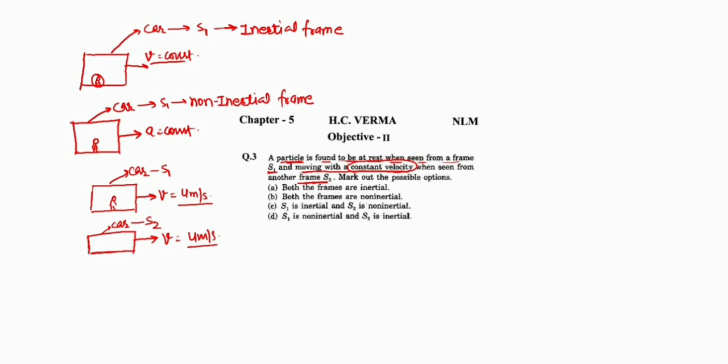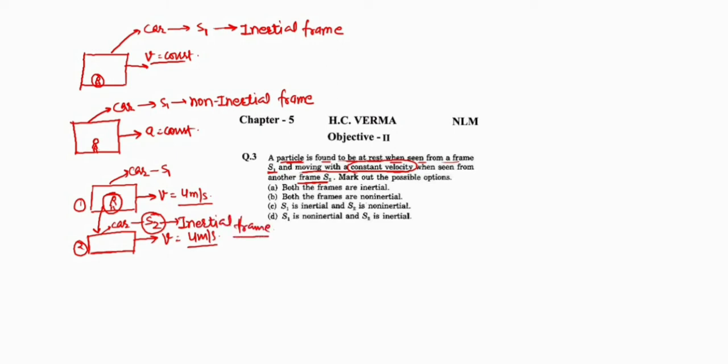Just tell me what is the velocity of passenger with respect to car number 2. Say this is car number 1, this is car number 2. What is the velocity of passenger with respect to car number 2? Passenger is sitting in the car 1, which is moving with a speed 4 meter per second. Parallelly, a car is moving in the same direction with the speed 4 meter per second. So the velocity of passenger with respect to car number 2 will be 0. It means the passenger is in rest with respect to frame S2, and S2 is inertial frame. Am I clear? Yes.